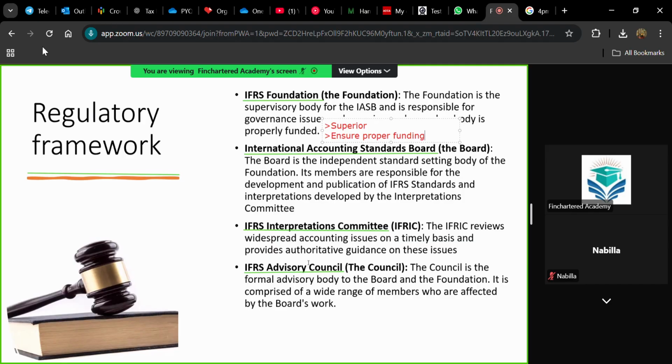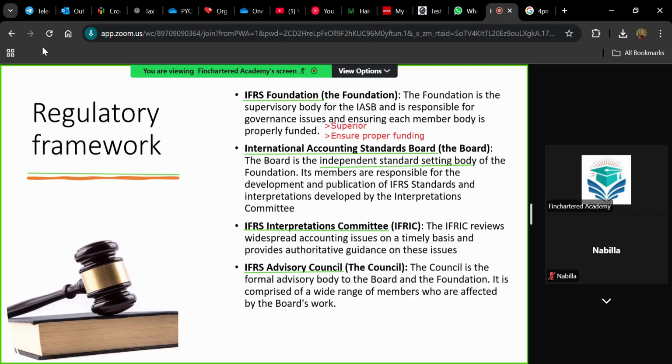Then the second one is International Accounting Standards Board, IASB. IASB is the main body who is responsible for preparing the standards that we are going to learn in FR. So the board is the independent standard setting body of the foundation. Its members are responsible for the development and publication of IFRS standards and interpretations developed by the Interpretations Committee.